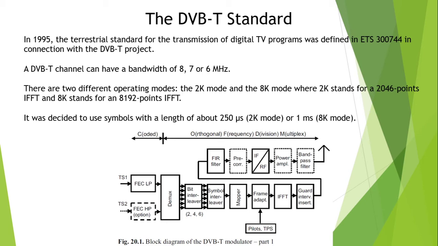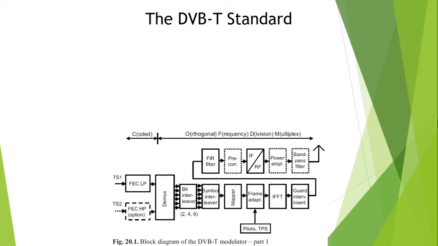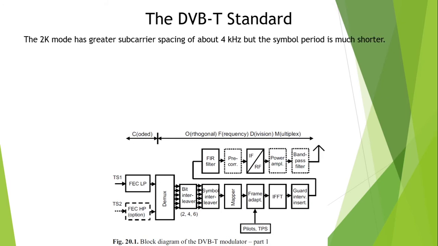In DVB-T, it was decided to use symbols with a length of about 250 microseconds in 2K mode and 1 millisecond in 8K mode. Depending on requirements, one or the other mode can be selected.